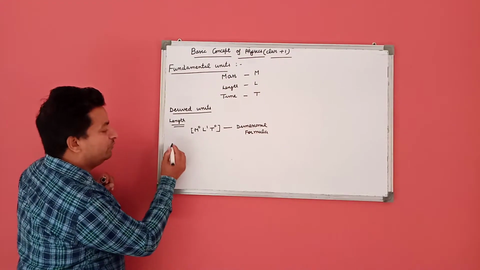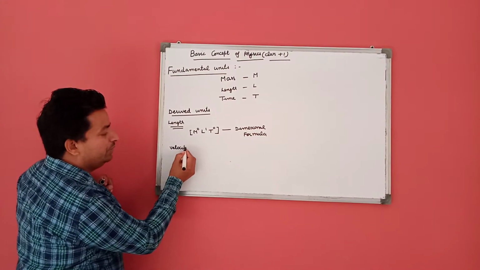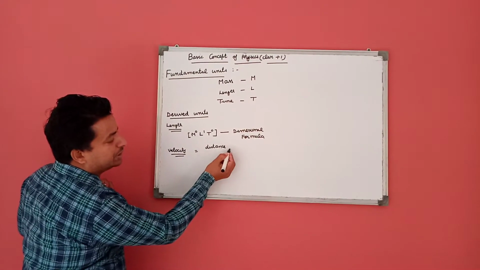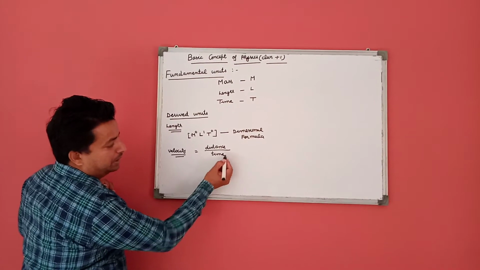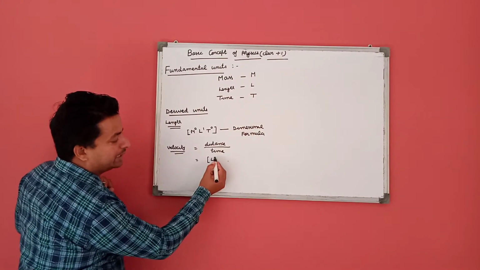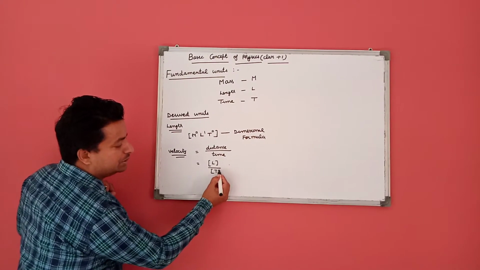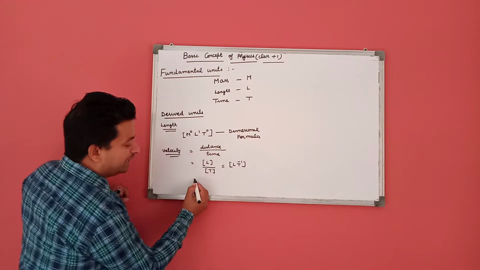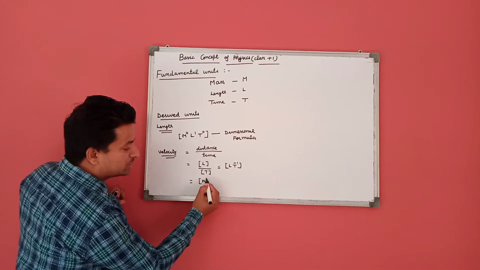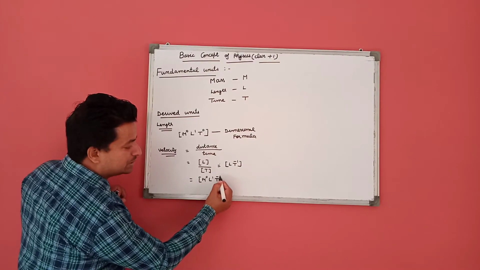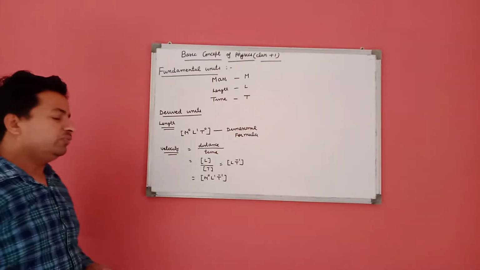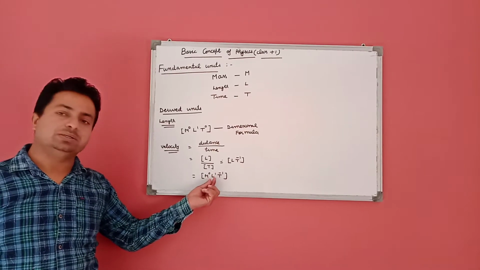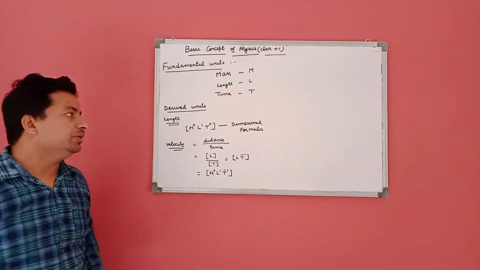Another one is velocity. We know that velocity is equal to the time rate of change of displacement. Displacement has the unit of length, that is L, and time is T. So it has L, T to the power minus 1. When we write the dimensional formula, M is 0, L is 1, T is minus 1. This means that velocity does not depend on mass. It depends only on length, that is the distance traveled, and the time taken.